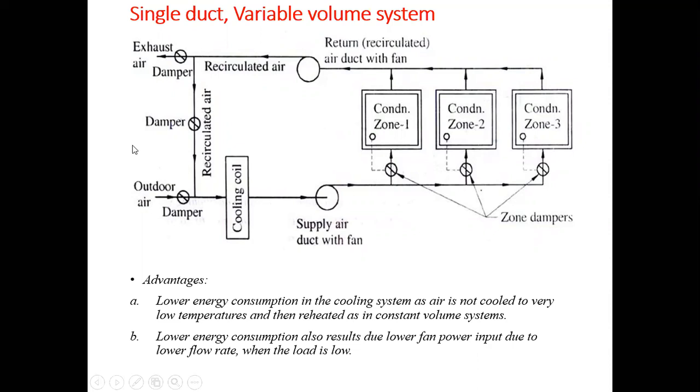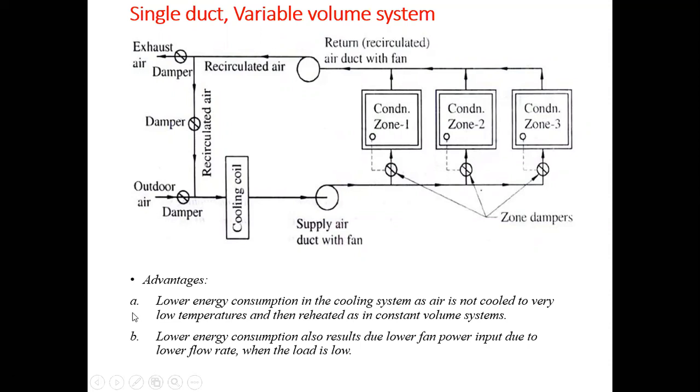The remaining parts will remain the same, that is, the cooling coil will be there. There is no necessity of a heating coil over here. Okay, supply air through the duct is supplied to the system, and these dampers will supply the air as per the load on the system, or as per the requirement of each zone. Okay, so this is the basic difference between the single duct constant volume system and the single duct variable volume system.